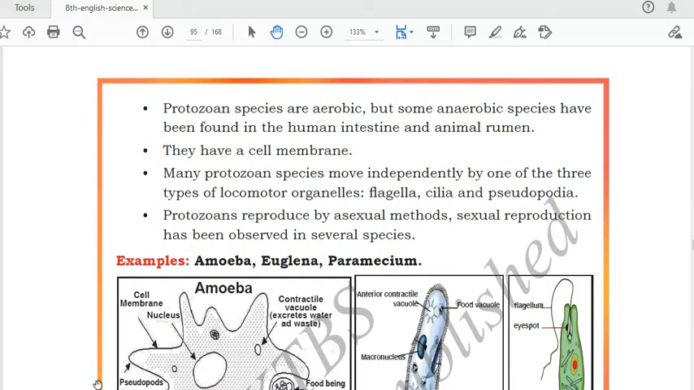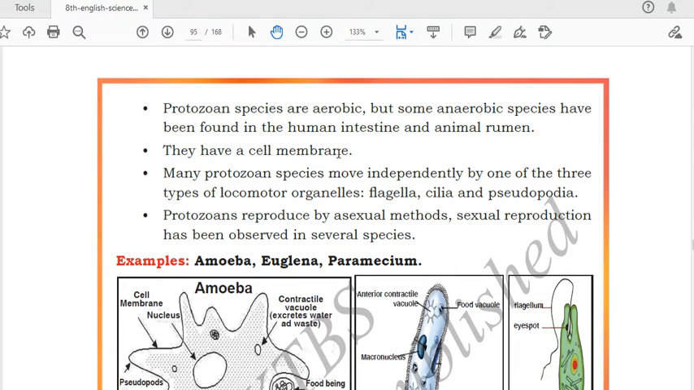Next point is what? Protozoa species are aerobic. We have two types of respiration, aerobic and anaerobic. Aerobic respiration means it uses oxygen; the process of respiration takes place in the presence of oxygen. Anaerobic respiration means it takes place in the absence of oxygen. So protozoa need oxygen for respiration, but anaerobic species have been found in the human intestine and animal rumen. Rumen means the animal's body. Those protozoans are anaerobic, which means they do not use oxygen for respiration.